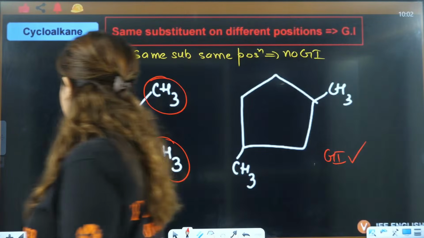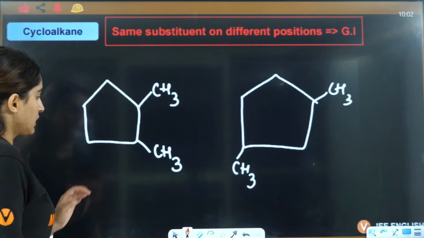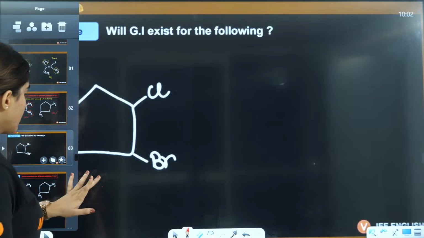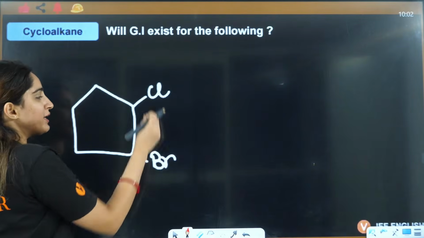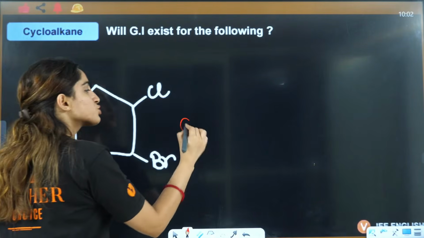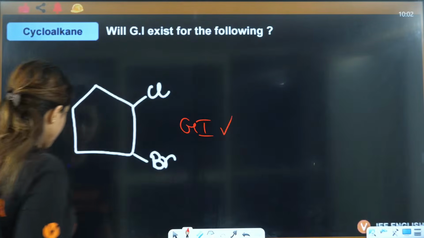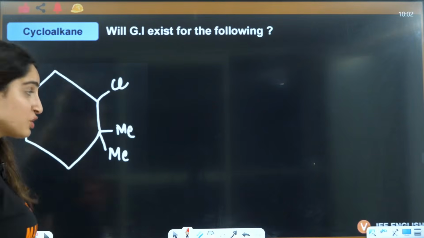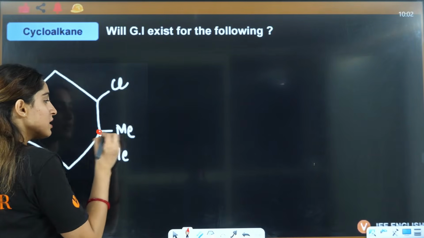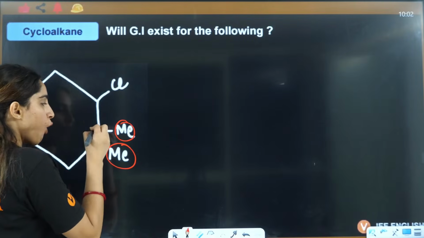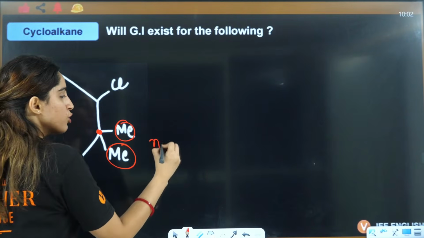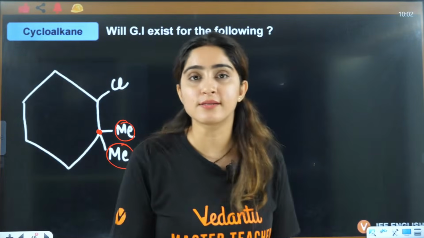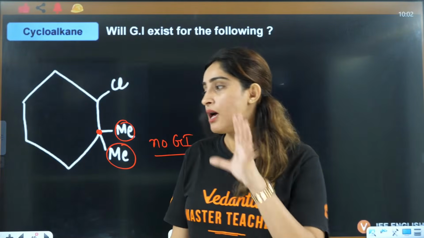Right? If you see this here, wait a minute, I'll just keep it here. Different substituent on different position, it will also show GI. This will show GI, right? Then you have, will this show GI? No, because here same substituent on same position, so no GI will be there. This is a trick to answer cycloalkanes.